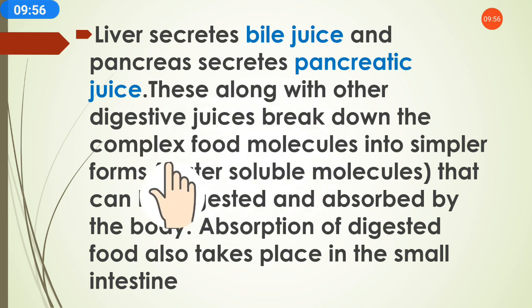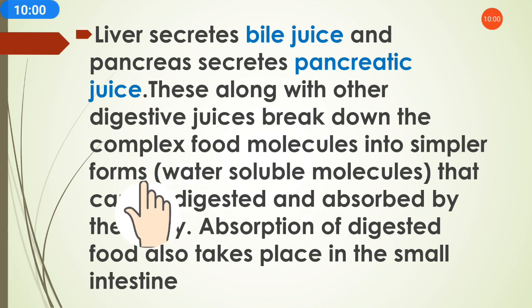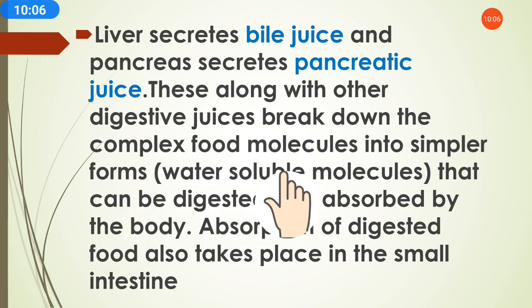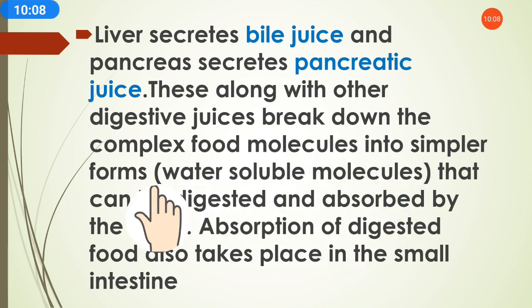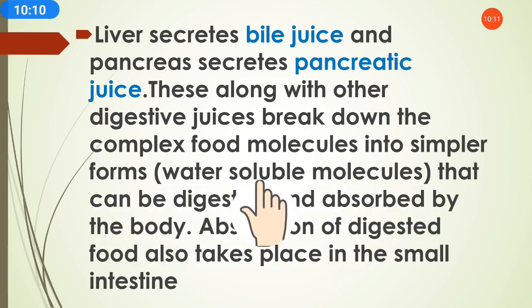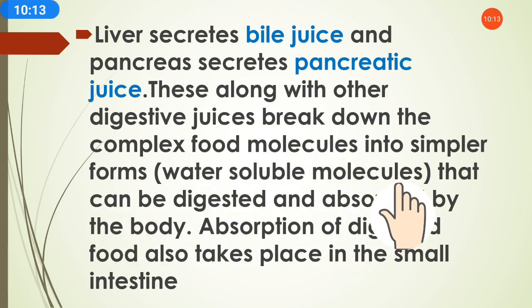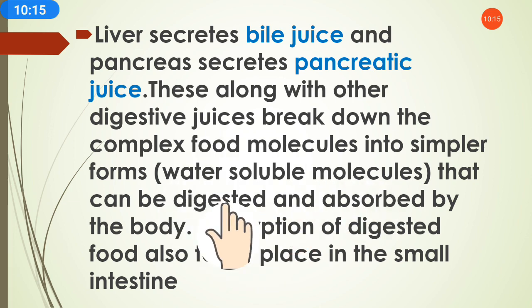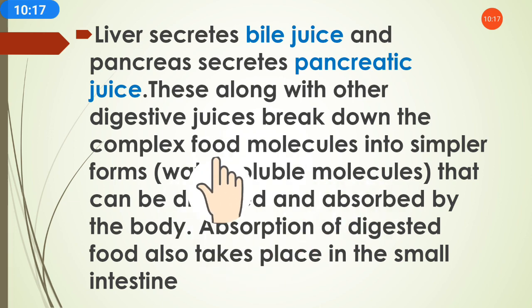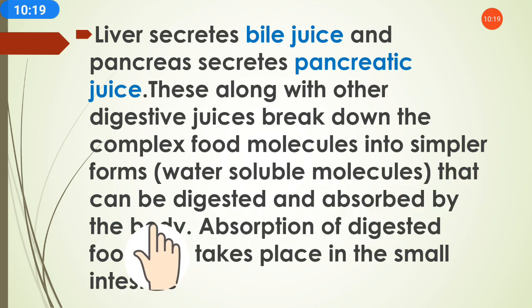We eat the food in small pieces, and these food pieces are broken down further into simpler form, water-soluble molecules. They mix with water and make a paste in simpler form that can be digested and absorbed by the body.